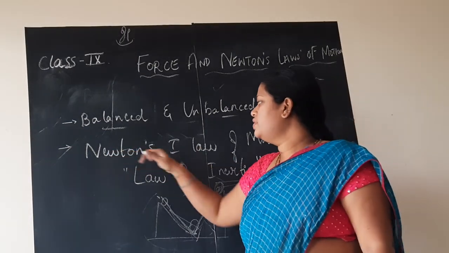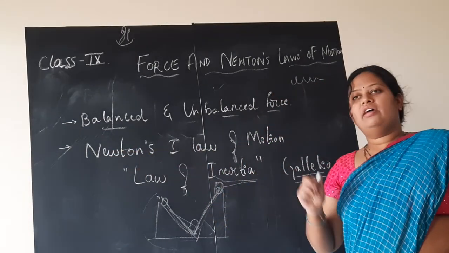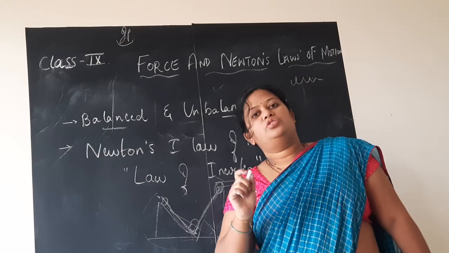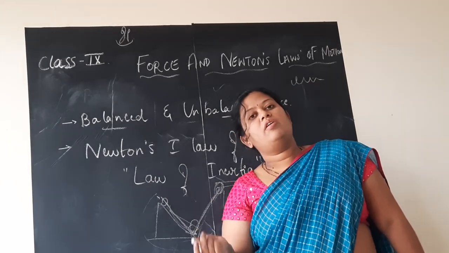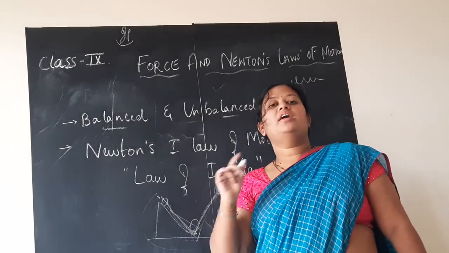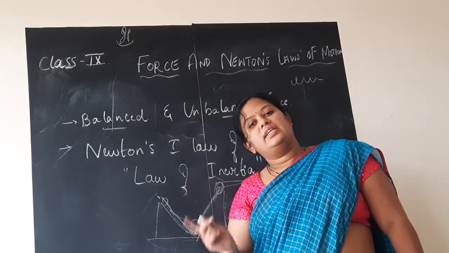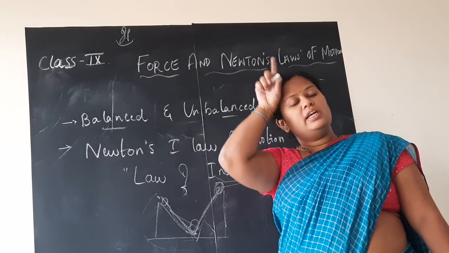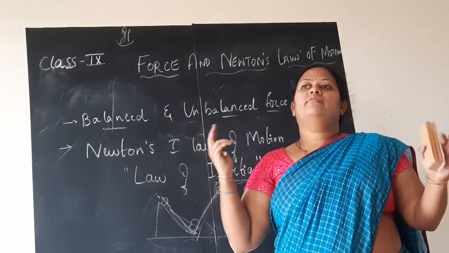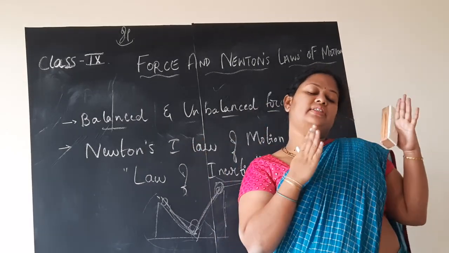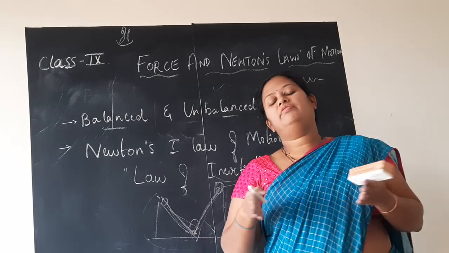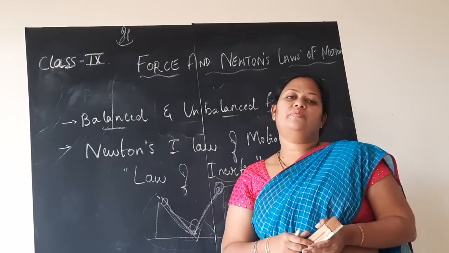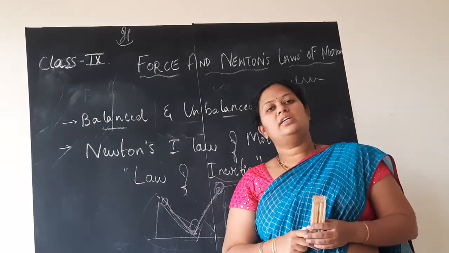Newton's first law of motion states that every body continues to be in the state of rest or in the state of uniform motion unless and until an external force is acted upon it. So unless the force is applied, if the body is in rest, it continues to be in rest. If it is in motion, it continues to be in the state of motion. That is what it says.